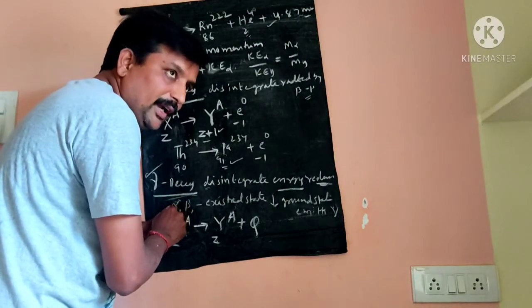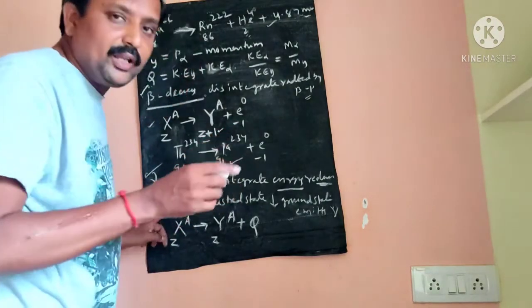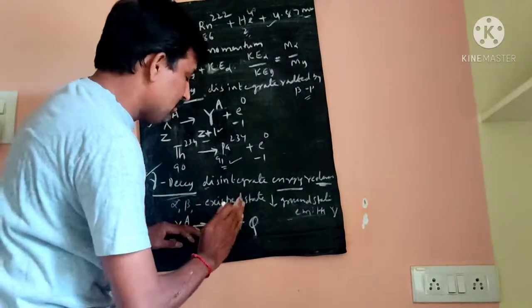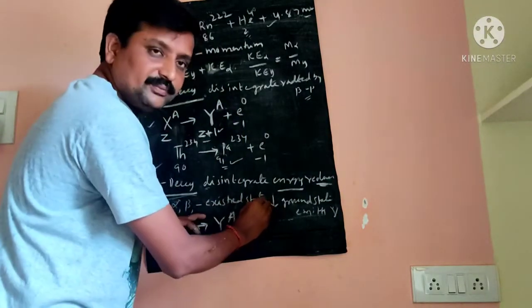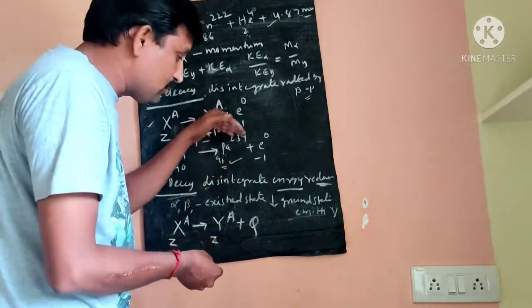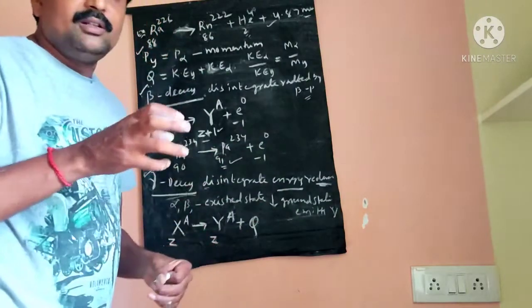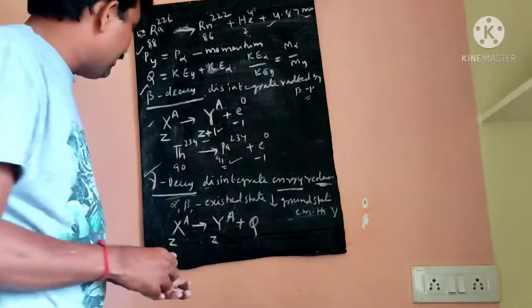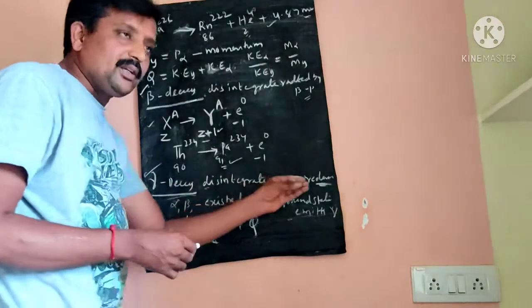When alpha and beta decay occur, the parent nucleus moves to an excited state. Then the excited nucleus comes to the ground state, and at that time it produces some amount of energy. At that time gamma particles are released.